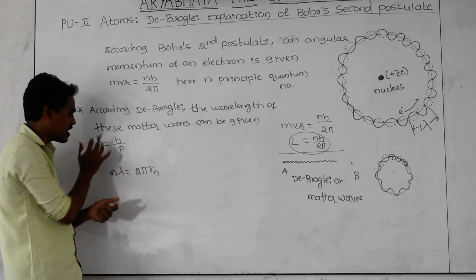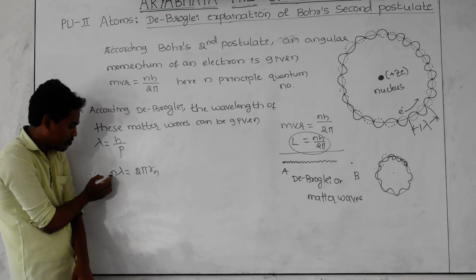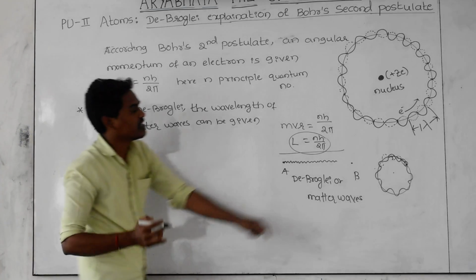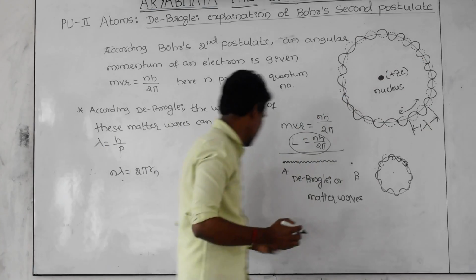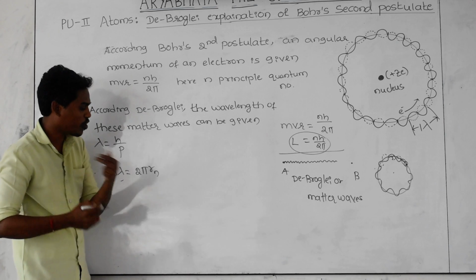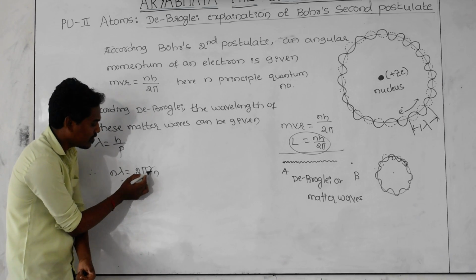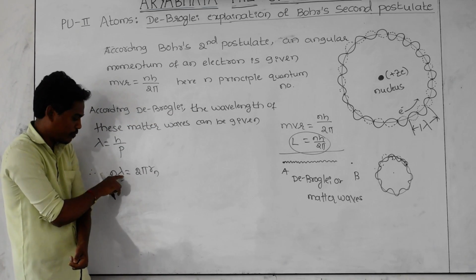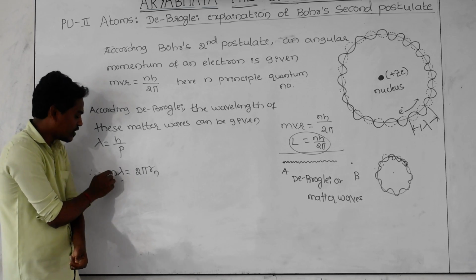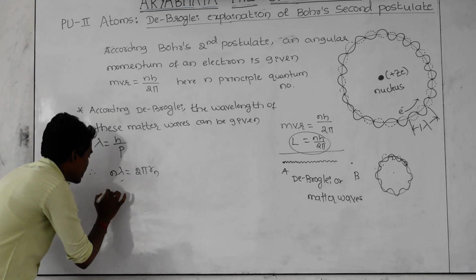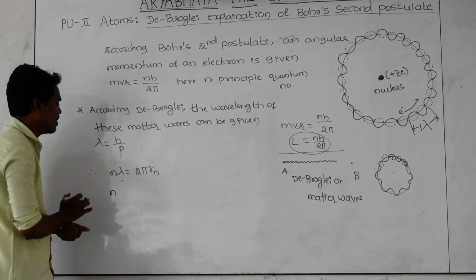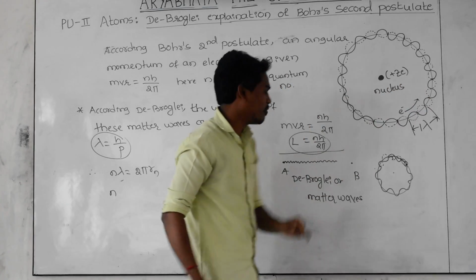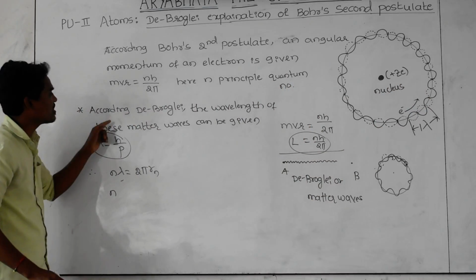If you multiply the number of waves into the wavelength of one wave, the value is exactly equal to the circumference of this orbit, that is 2 pi Rn. Rn is nothing but the radius of the orbit you are taking. So the circumference of that orbit is equal to n into lambda, the wavelength of one wave, and n is the number of waves. Next, n stays as it is, and lambda can be found using this formula. We can find the wavelength of one matter wave by using this formula given by de Broglie.